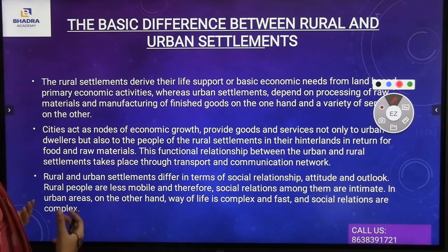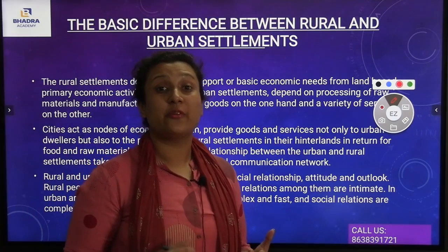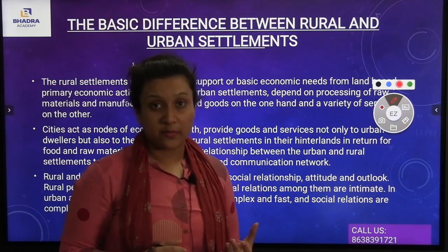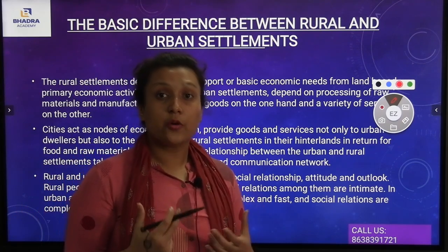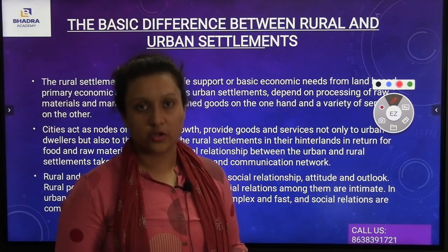Now, rural settlements mostly comprise primary economic activities. First of all, rural settlements are mostly comprised of primary economic activities, and second, most of the economic needs are derived from primary activities such as agriculture and mining.